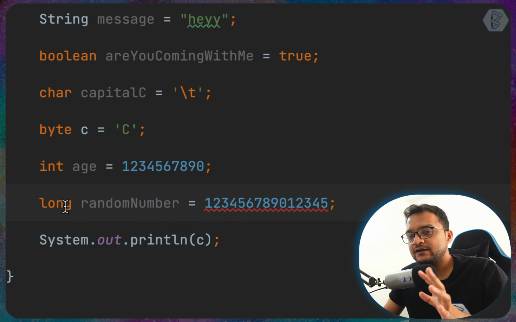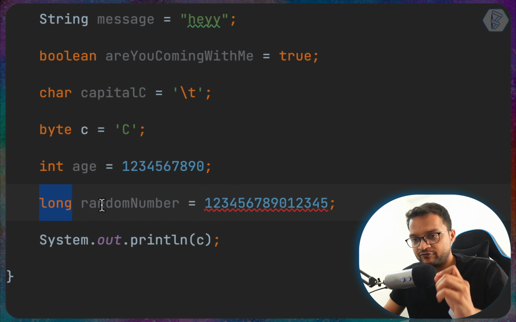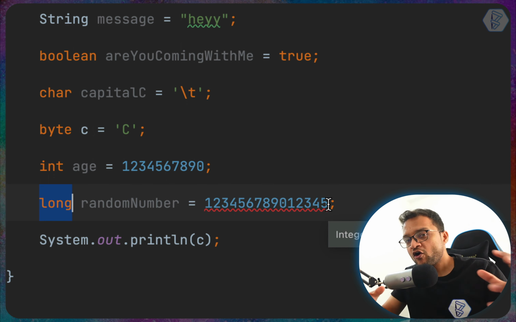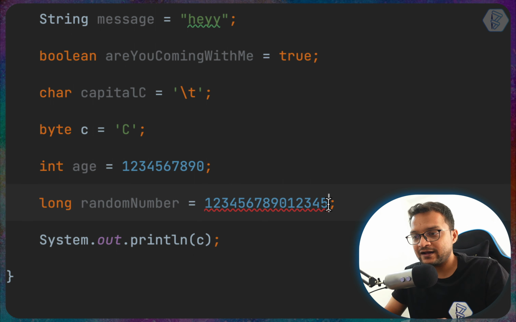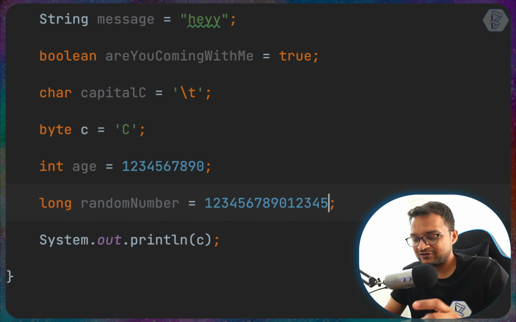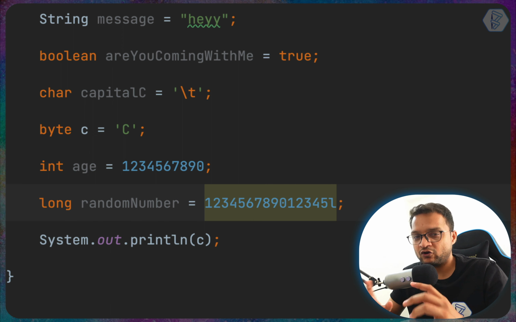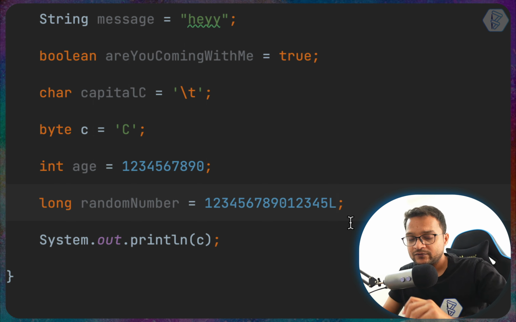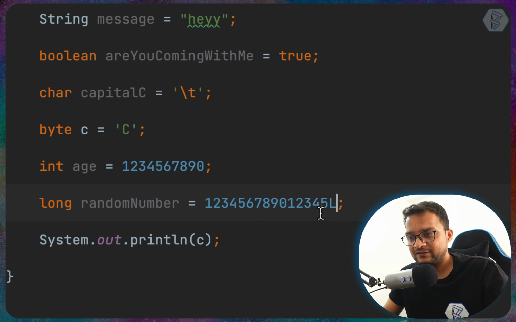So whenever you create a long type of variable which should contain a very long number, then you need to provide either a small l or a capital L. It is preferable to use a capital L because small l sometimes cannot be readable as a letter. So yes, capital L is good. And as we have added the capital letter, the error is gone, and it's very easy to understand. Okay, this is a long number.